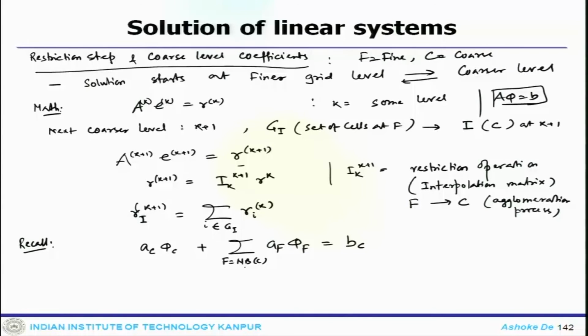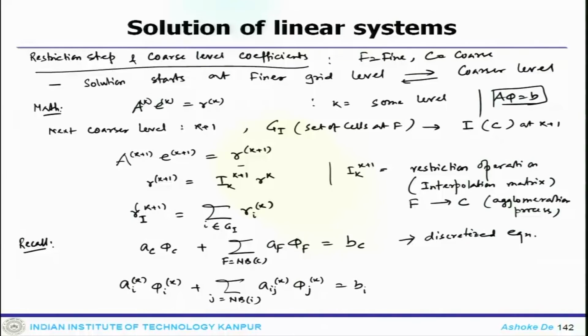Now, we can write at different grid levels, this is our discretized equation. One can write A_I^k phi_I^k plus the summation over j in NB_I of A_Ij^k phi_j^k equals B_I^k,